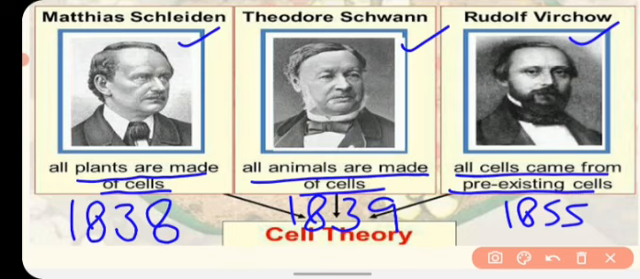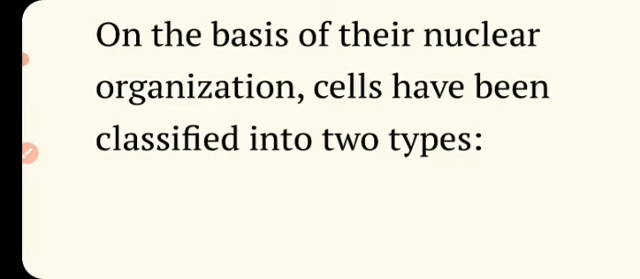So altogether the cell theory said that the cell is the basic structural and functional unit of life, and all the organisms are made up of cells, and the new cells arise from the pre-existing cell. And cell is the basic, fundamental unit of life. Cells. So on the basis of the nuclear organization, cells have been classified into two types, and as you know, the cells have a control system in them, and that control system has all the information, all the data to control all the activities of the cell.